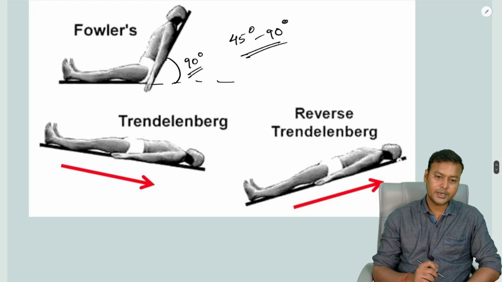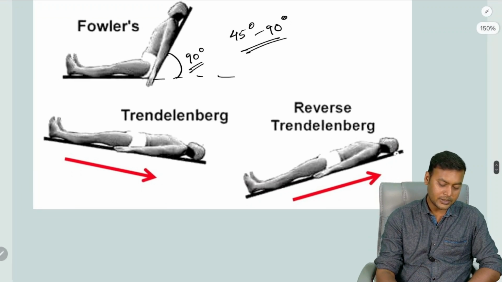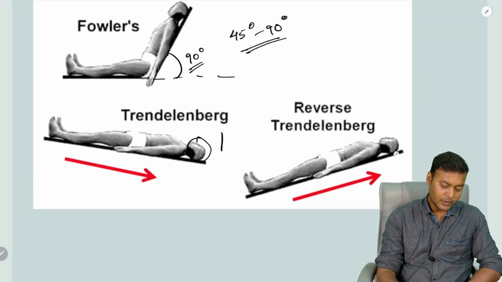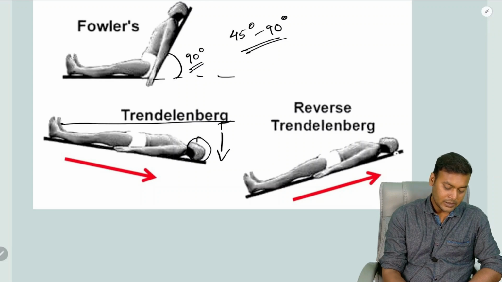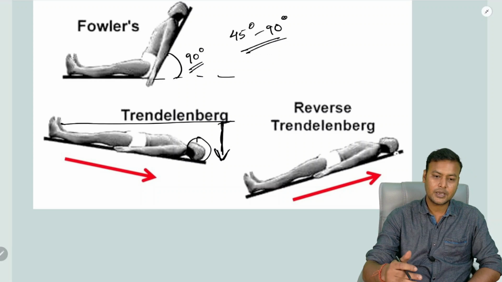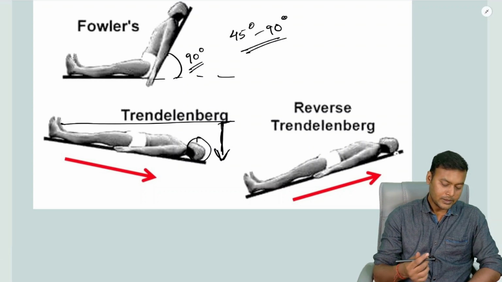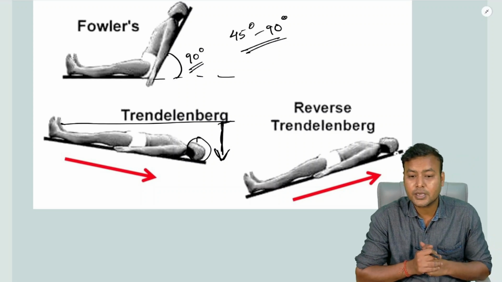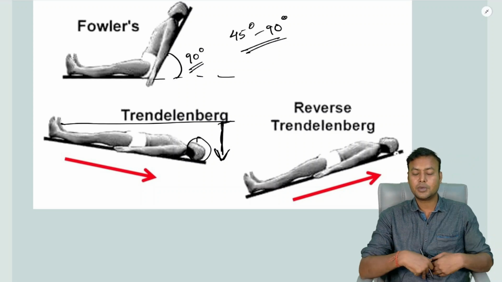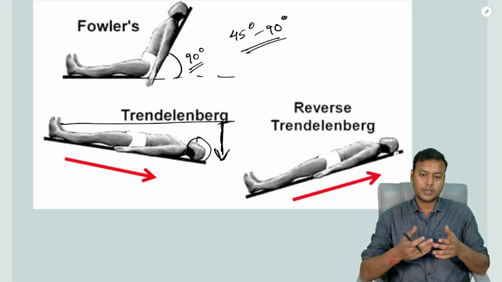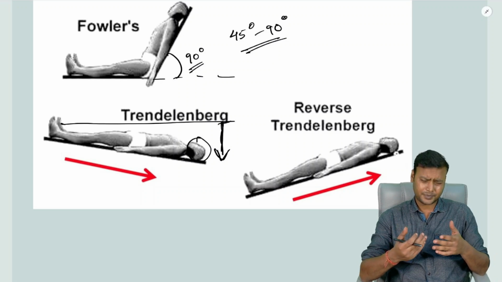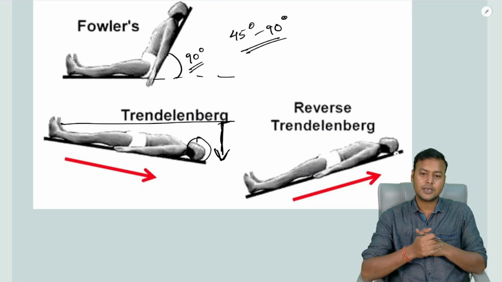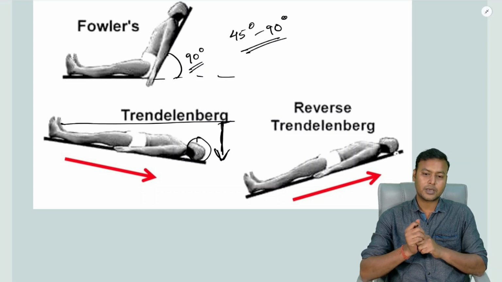Then we have the Trendelenburg position. In this position you can see the head is at a lower level than the legs. So the person is lying down on a flat surface with his head at a level lower than his feet. This position is very important in surgery of the lower abdominal organs. In this position, the abdominal organs move away from the pelvic organs, helping in the proper surgery of the lower abdominal organs.